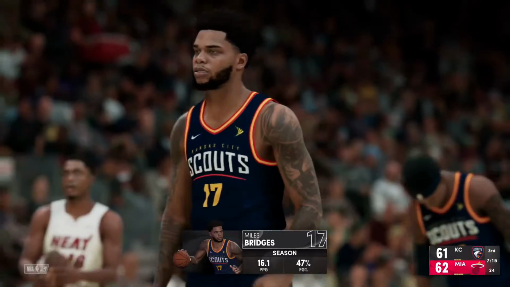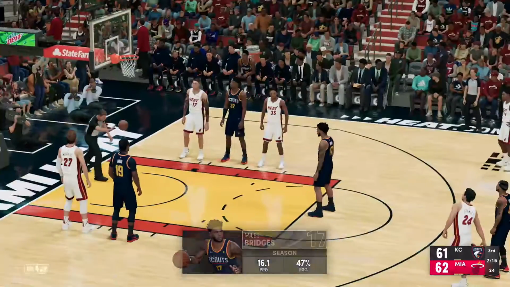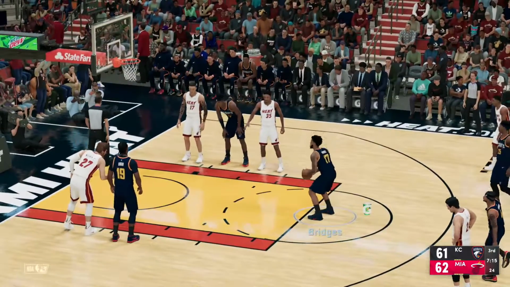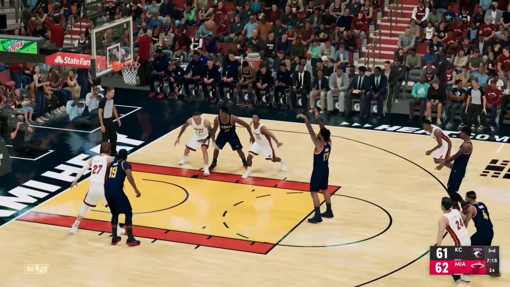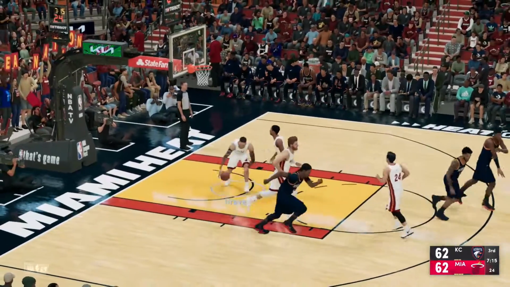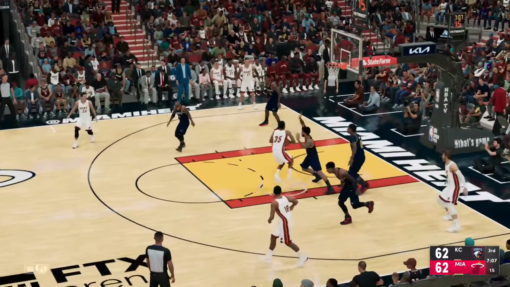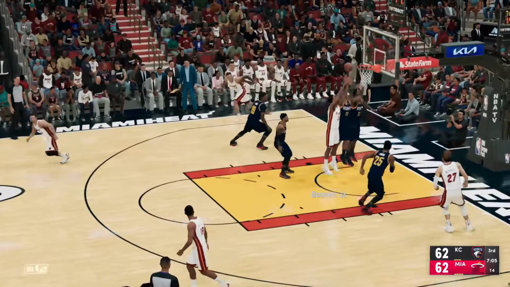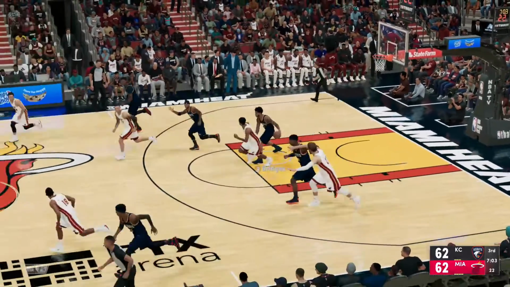He's averaging 16 points per game this year. Not sure how much he's averaging for us. But his free throws tie the game at 62. Good work. Hop step for Boston. He goes up and can't score. And Bridges pulls in the board.